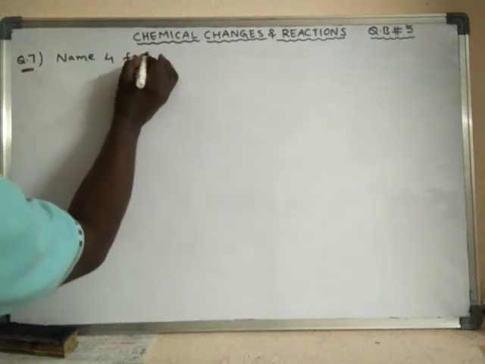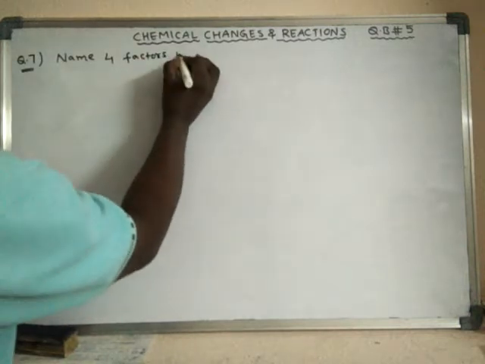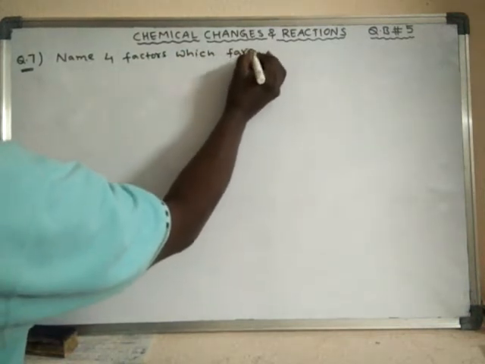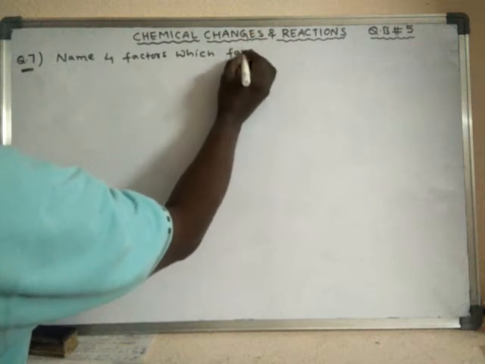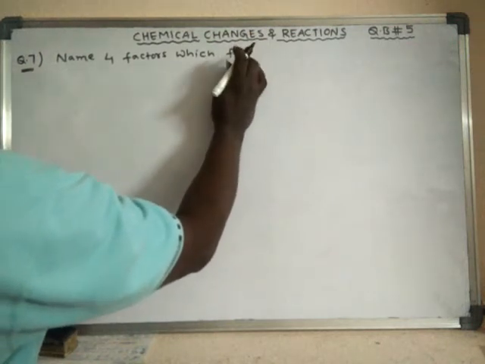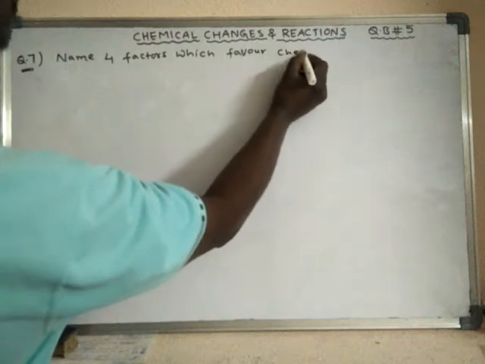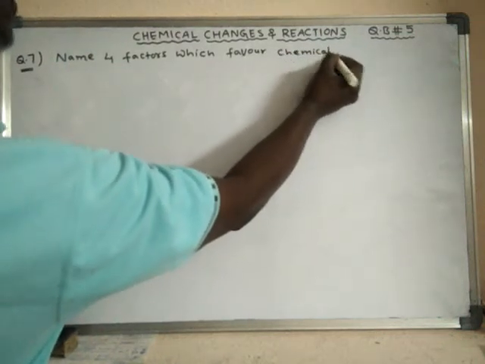Name four factors which favor chemical reactions.